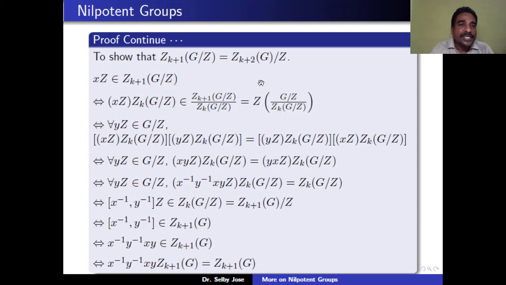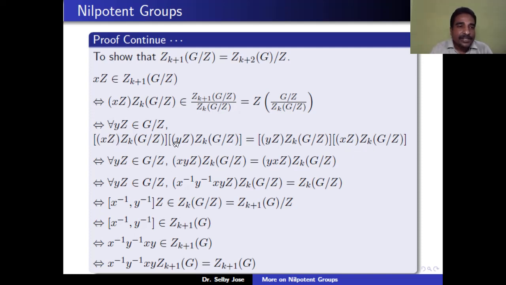Therefore, for any yZ belonging to G mod Z, the coset of yZ commutes with hZ. That means hZ Zk of G mod Z into yZ Zk of G mod Z is equal to yZ Zk of G mod Z into hZ Zk of G mod Z.